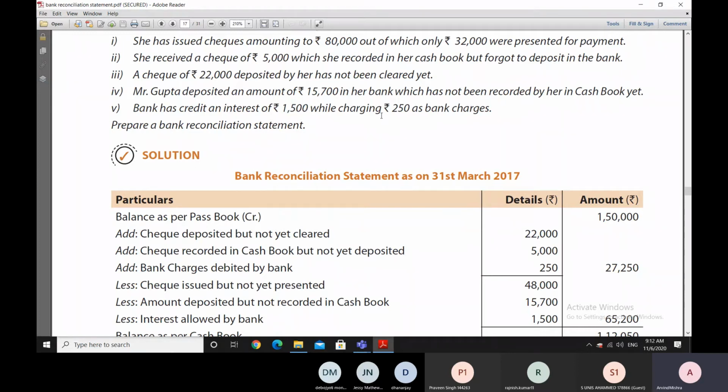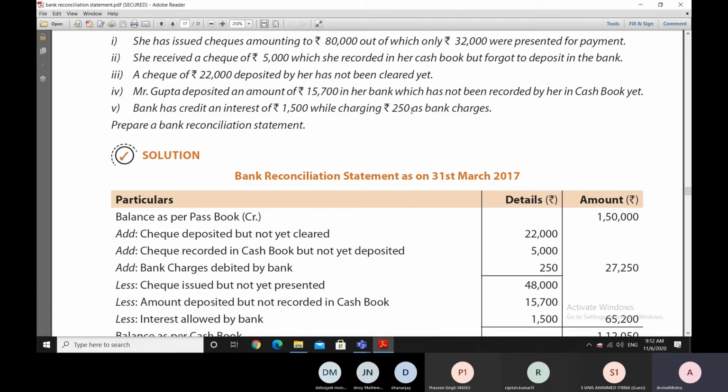On the other hand, if the bank has charged 250 rupees as bank charges, the bank passbook balance has become lesser than the cash book balance, because the information of this 250 rupees is not available to Namrata, and therefore she has not entered it in her cash book, and therefore this 250 rupees will have to be added.